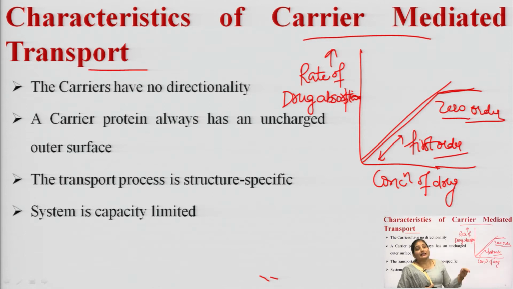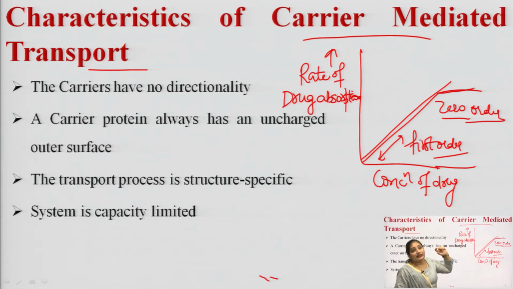That is why the kinetics of carrier mediated transport is also known as mixed order kinetics, or non-linear kinetics, or Michaelis-Menten saturation. In passive diffusion we get a linear curve and the drug is absorbed by a first order rate process. But in carrier mediated transport, we get a mix of the first order and zero order rate processes.